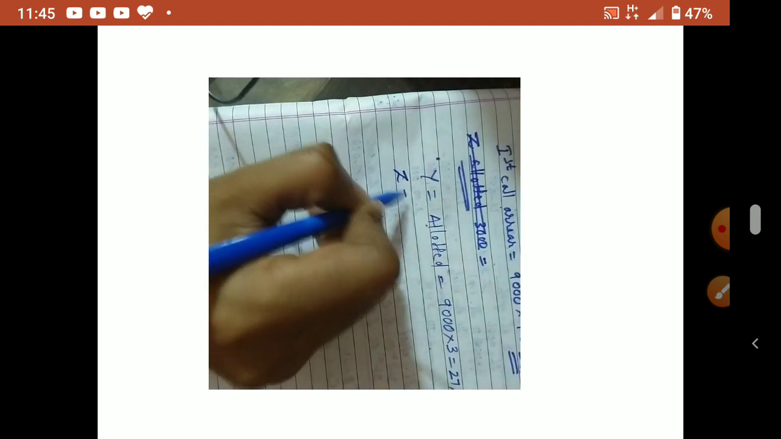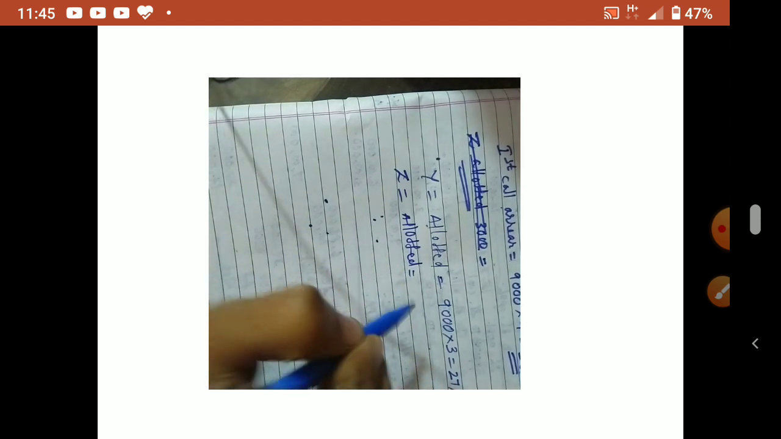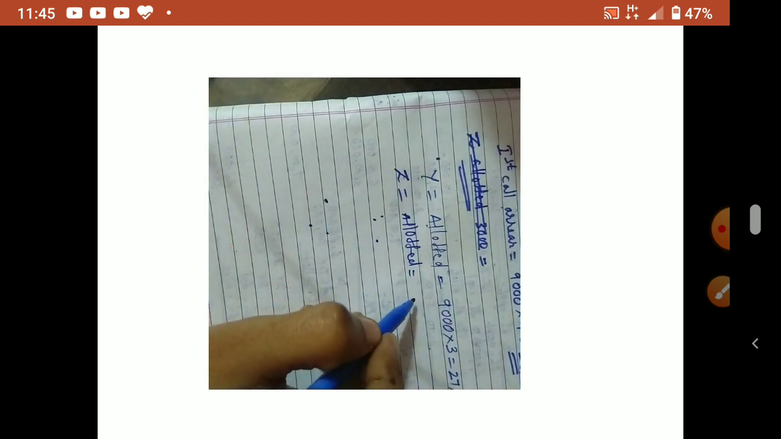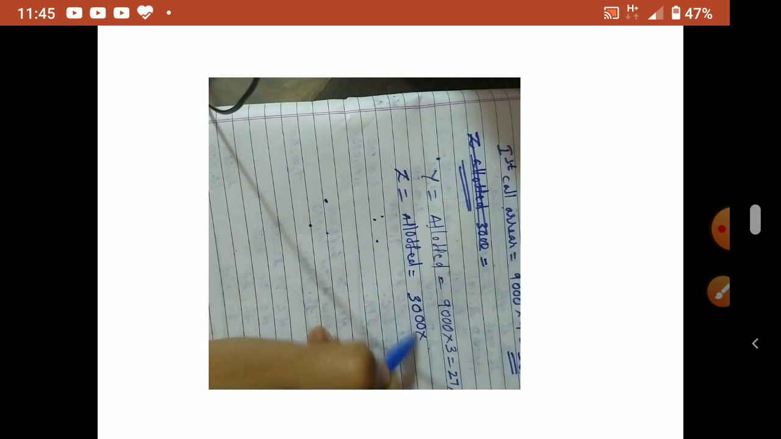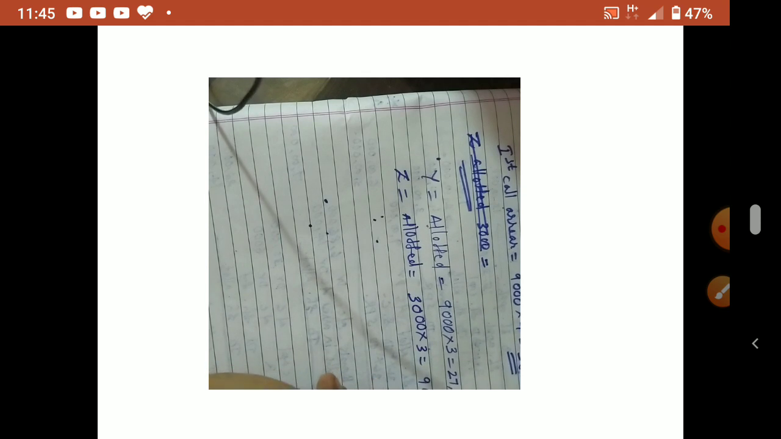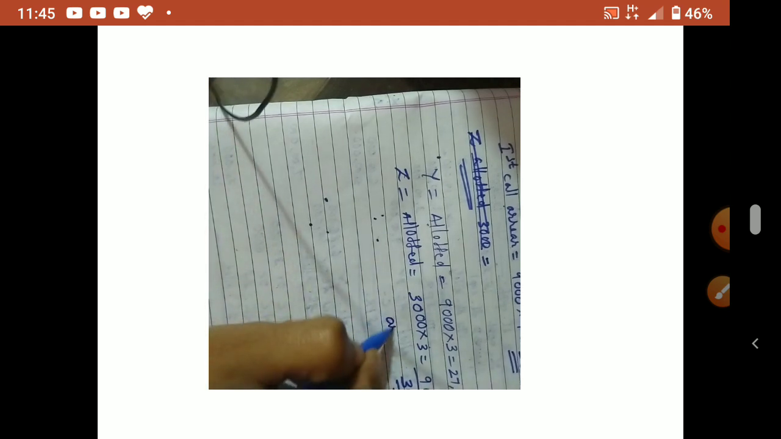Now Z, he is allotted how many number of shares? Remember, all this calculation allotted number only you have to take. So allotted number is 3,000. So 3,000 into 3. So 9,000. So here also 36,000 is the total arrear. In second call, total arrear is 36,000. Okay. Second call arrear.